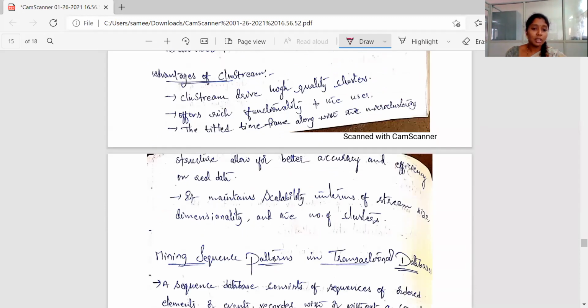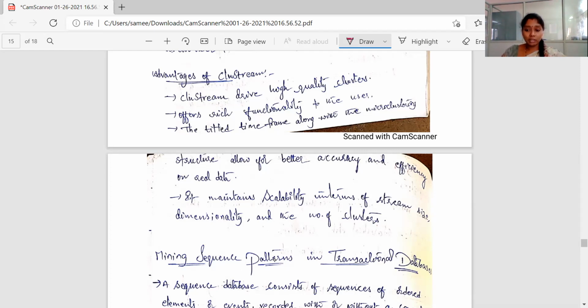So what is the advantage here? CluStream derives high quality clusters and offers rich functionality to the user, and the tilted time frame along with the micro clustering structure allows for better accuracy and efficiency on real data, and it maintains scalability in terms of stream size, dimensionality, and the number of clusters. So this is all about the clustering of dynamic data streams. So this is about the basics of this particular chapter 5.